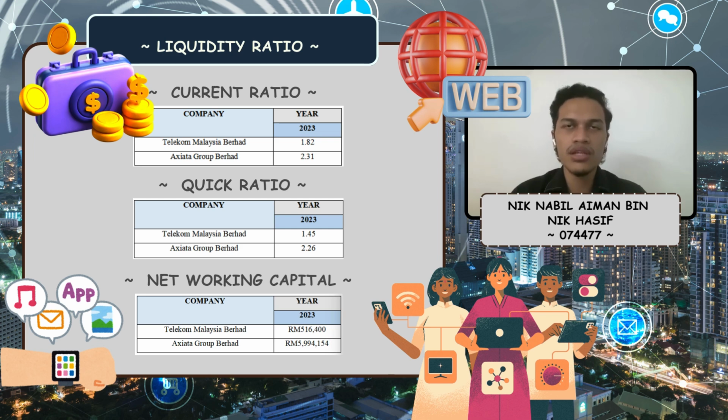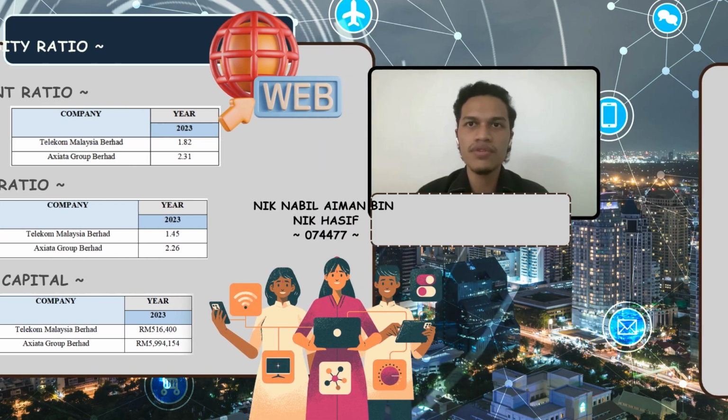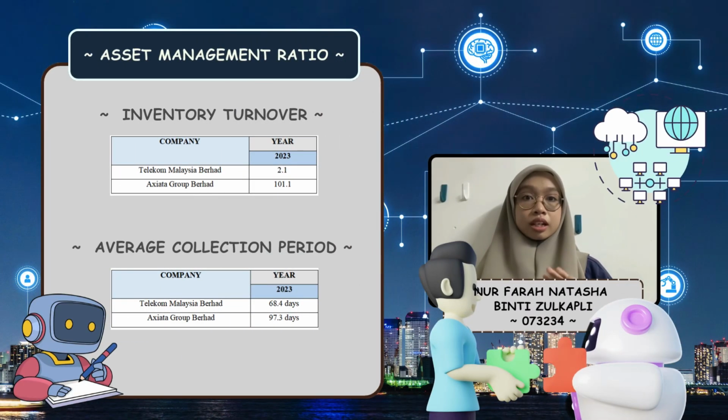And last, we have the net working capital. Net working capital is the difference between a company's current assets and current liabilities on its balance sheet. For Telekom Malaysia, we got 516,400. For Axiata Group Berhad, we got 5,994,154.